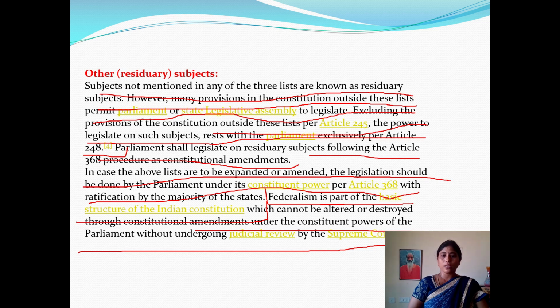So if we want to do anything, who has the power? The Supreme Court has the power according to the situations. Even parliament doesn't have any power without consulting the Supreme Court. They don't have any right to take any decisions regarding these federal principles.